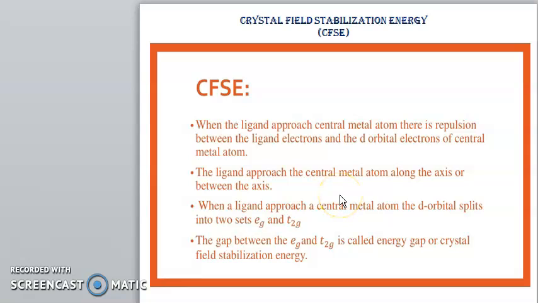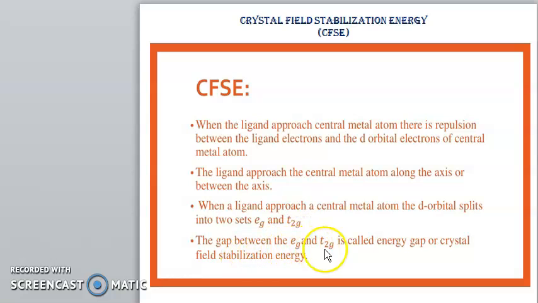Now we will discuss the crystal field stabilization energy, that is the CFSE value. When the ligand approaches the central metal ion, there is repulsion between the ligand electrons and the d orbital electrons of the central metal ion. The ligand approaches the central metal atom along the axis or between the axes. When ligands approach a central metal atom, the d orbitals split into two sets, that is the eg and t2g.